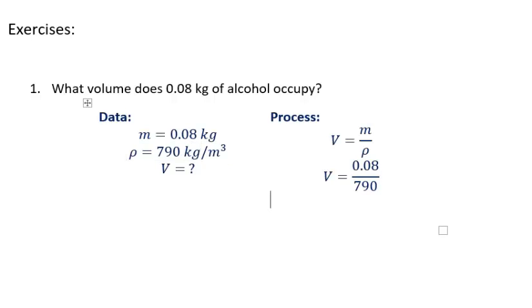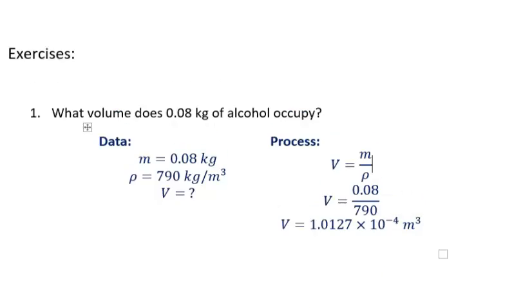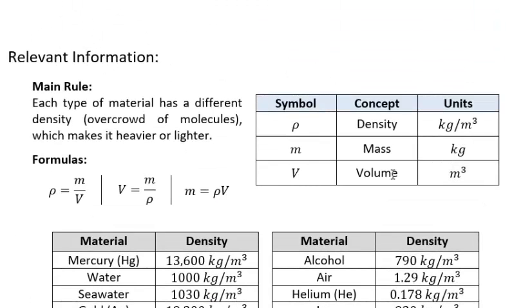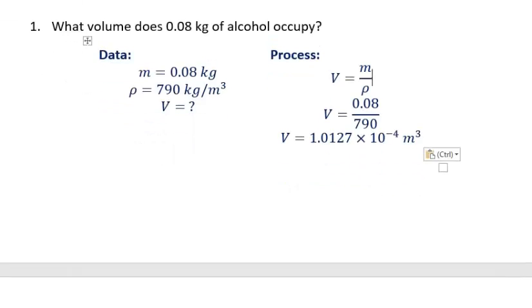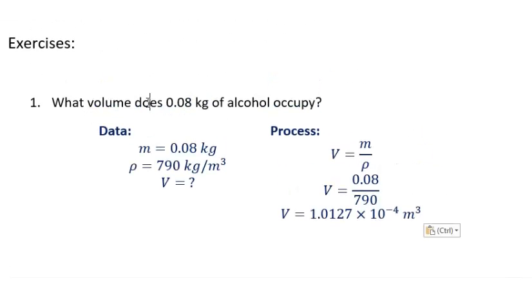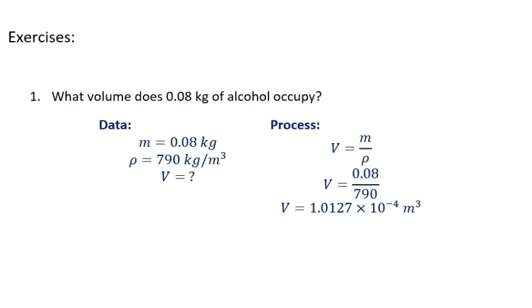So 0.08 divided by 790 gives us an answer of 1.0127 times 10 to the power of minus 4 cubic meters. That is the volume. Cubic meters, because those are the units for volume. And that's it. We found how much volume is occupied by 0.08 kilograms of alcohol.